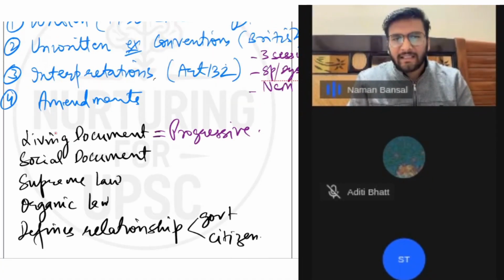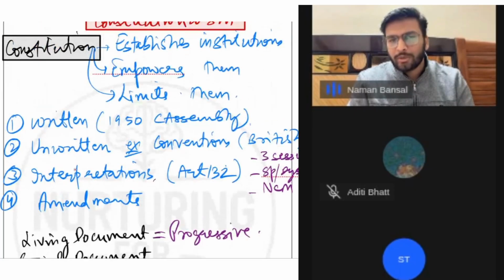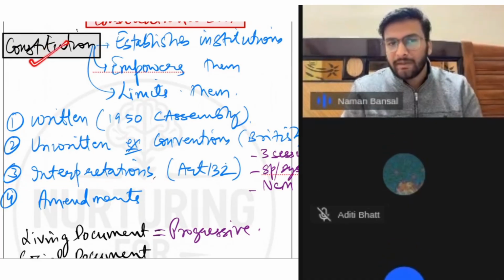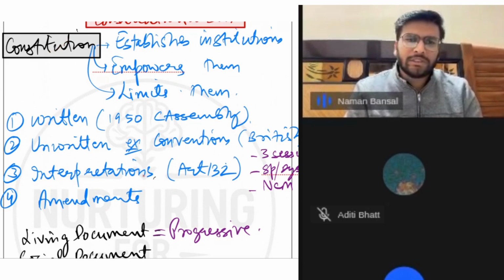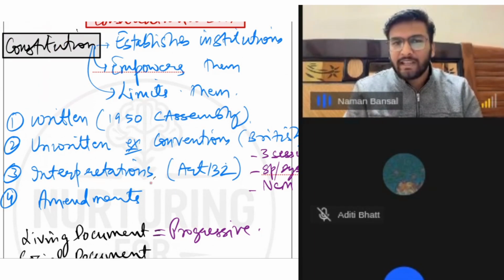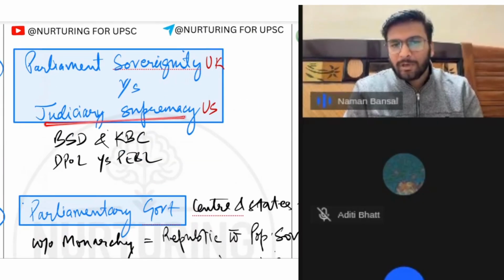Then the second thing is that our constitution is the supreme law. No other law is supreme to the constitution. No written document is supreme to the constitution. Even the judiciary's interpretation does not stand valid if the constitution has written something, and even the judiciary is below the constitution. In the USA, the judiciary may be above the constitution because it has supreme rights. But in the Indian case, I will cover this in the special features, we are neither having complete judicial supremacy, nor parliamentary sovereignty. We have a balance of this.